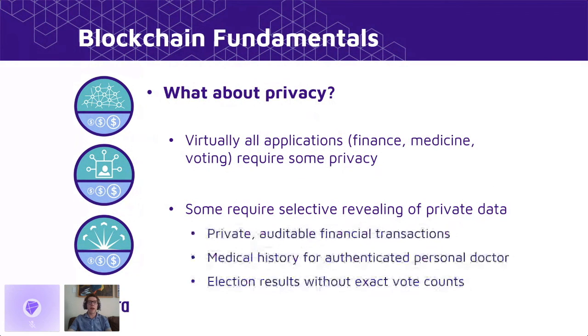For example, if I have a financial transaction, I might want it to be private and confidential, except in the case that the IRS needs to perform an audit and make sure that my balance sheets are solvent or whatever the IRS does. Or as another example, I might want my medical history to be private by default, but to become available to my personal doctor who has to be authenticated in some way.